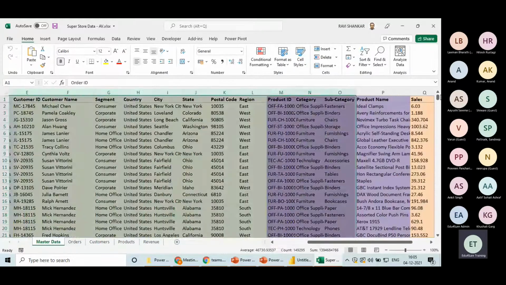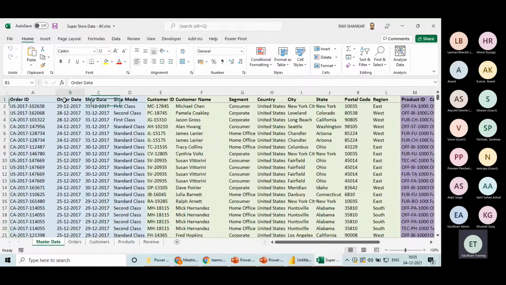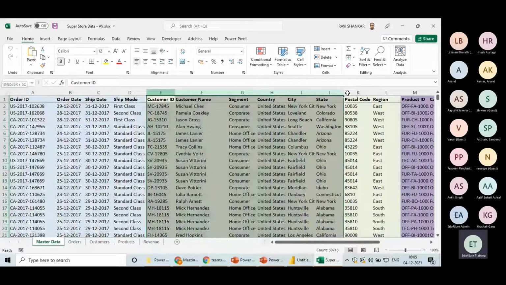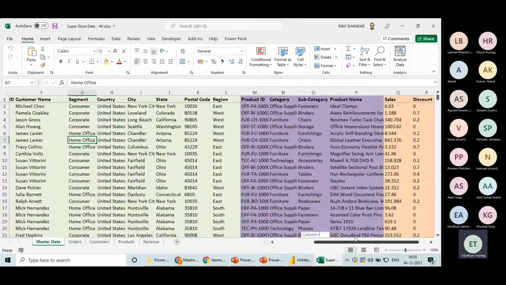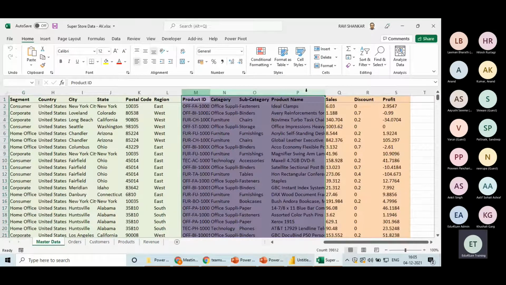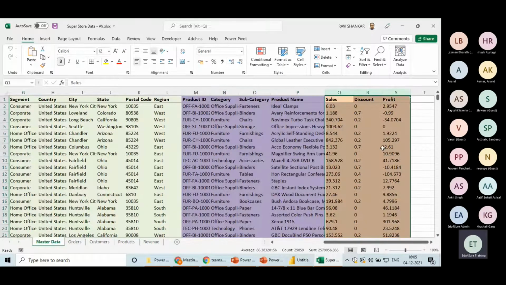Okay, now we have everything related to the orders here as data. If we look at the information, we have order ID, order date, ship mode, right? So what I have done, I have colored the same category information in one color and so on. Then we have customer related information: customer ID, name, segment, country, state, city, pin code, etc. Then we have product level information at 4 levels. Then we have numerical information where we have sales, discount, and profit, right?